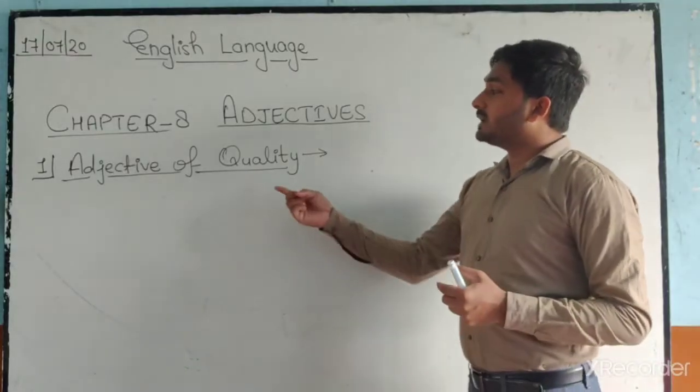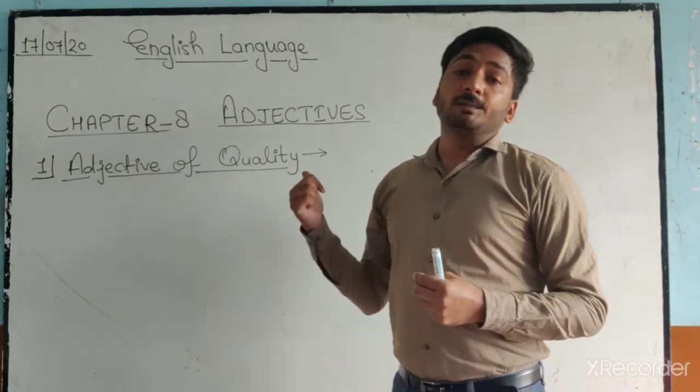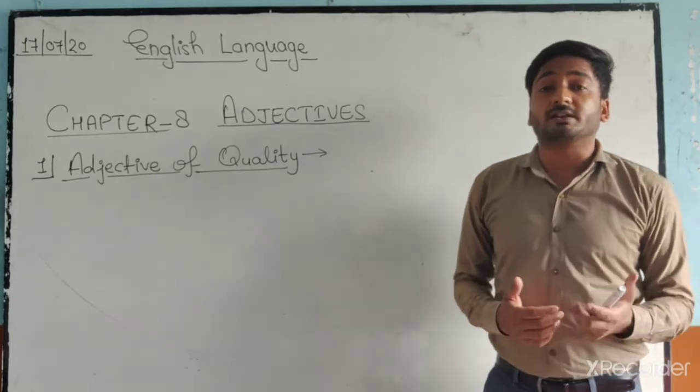So, number one is adjective of quality. Adjective of quality is when we describe a noun or pronoun through its quality.